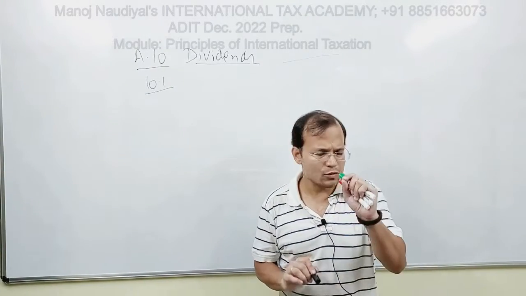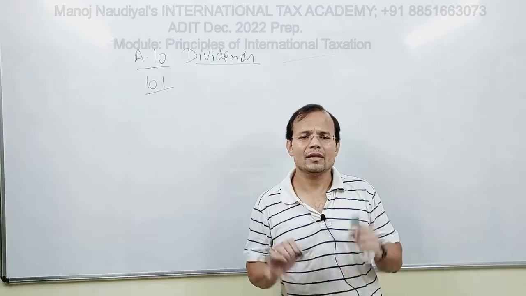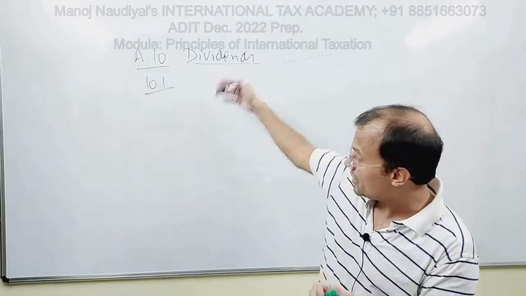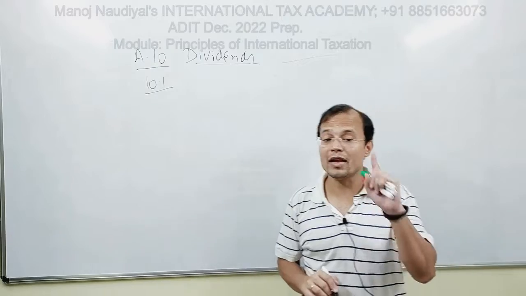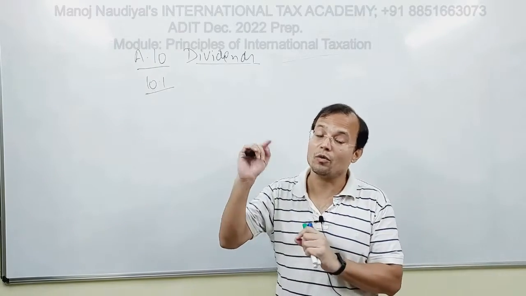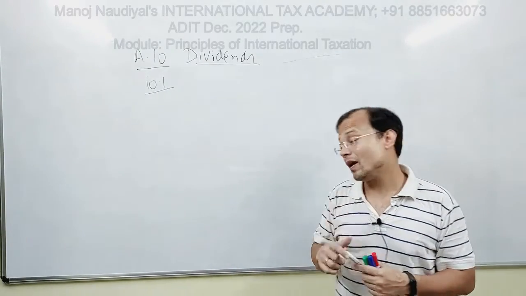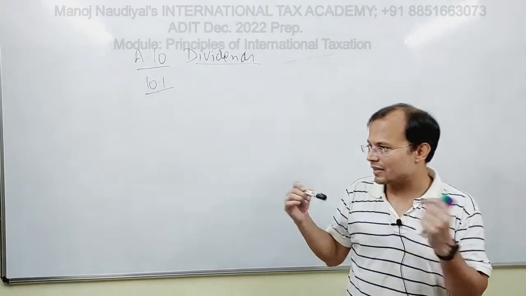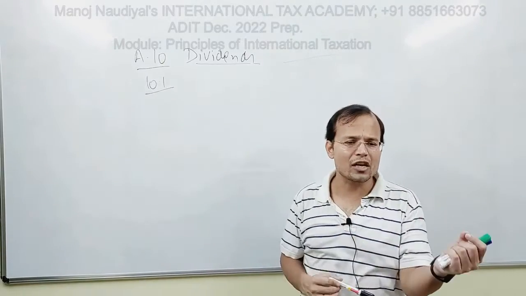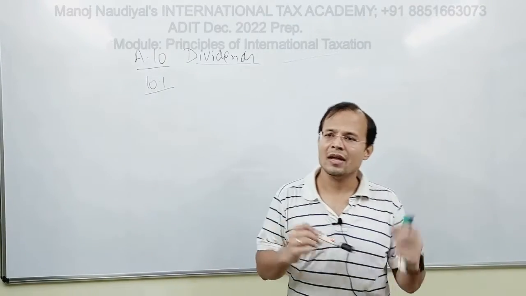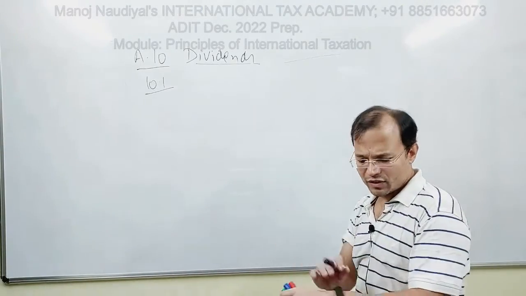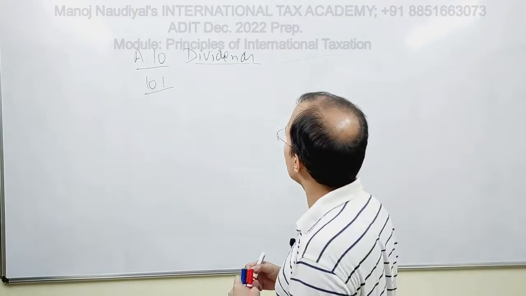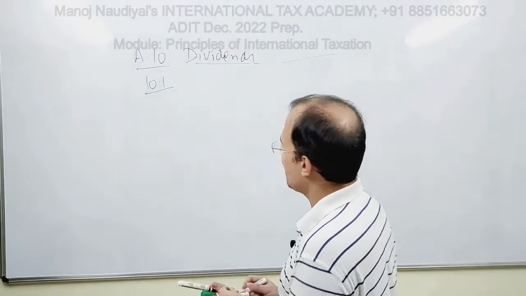There is one exception, we'll take care of that, but the right to taxation in article 10 is not an exclusive right, as was the case in 7.1. So there is tax sharing between the resident state and the source state.